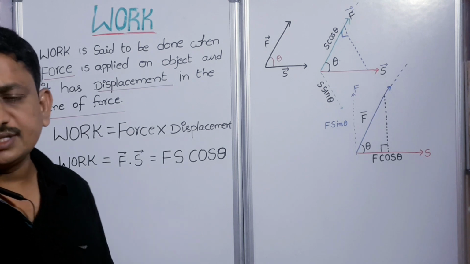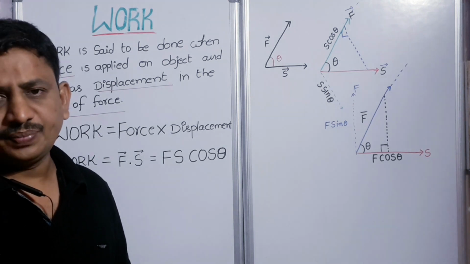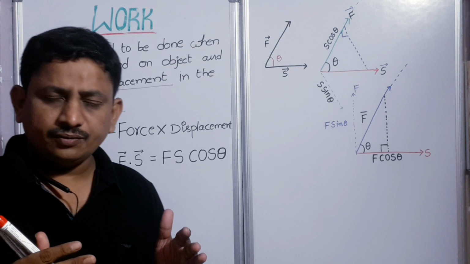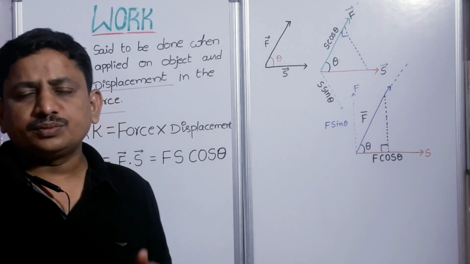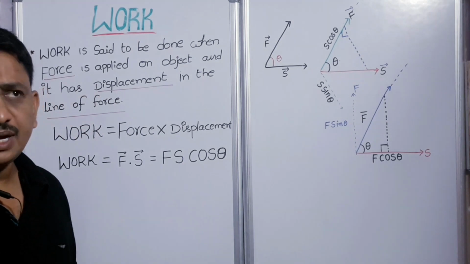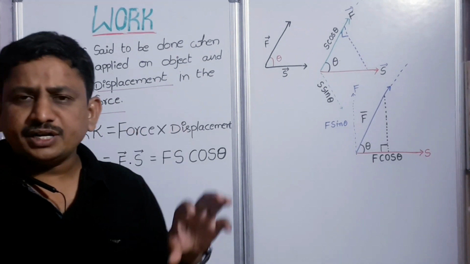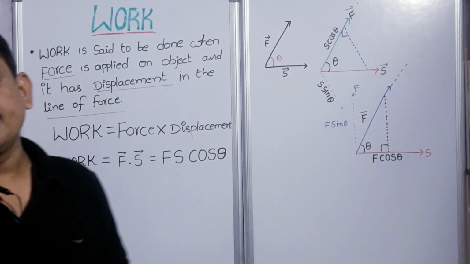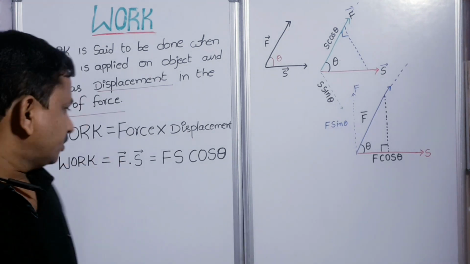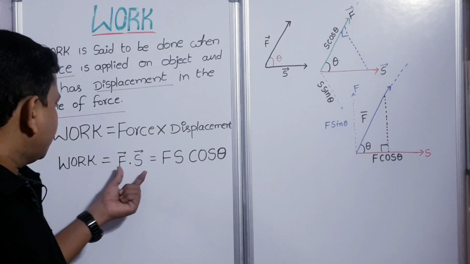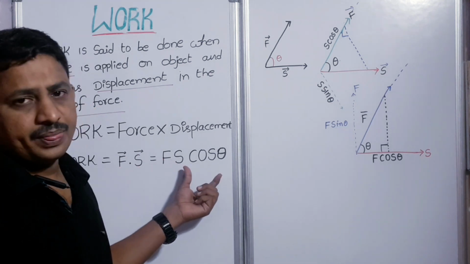Then we can say that work is done. So the product of force and displacement along the same line gives work equal to F S cos theta.